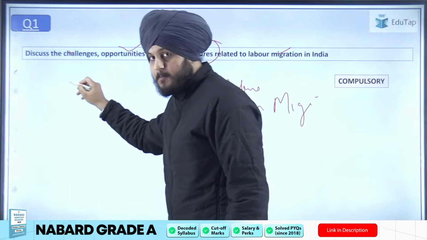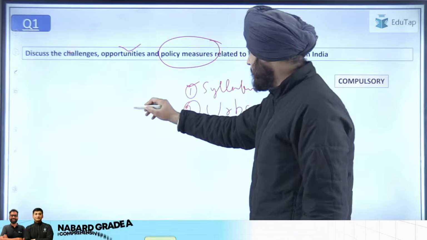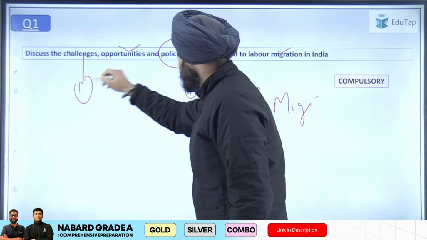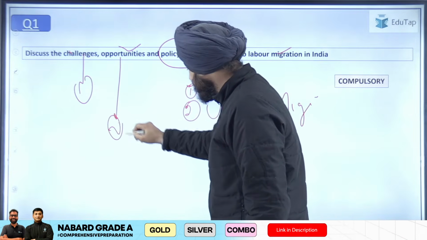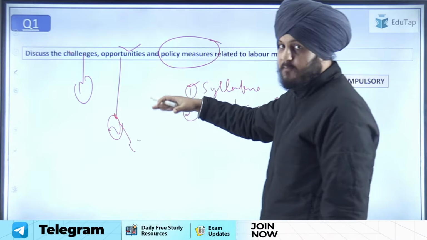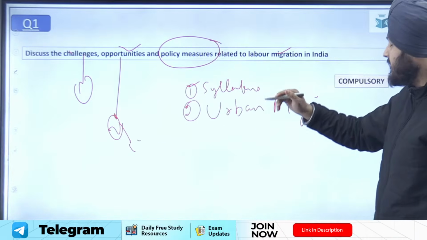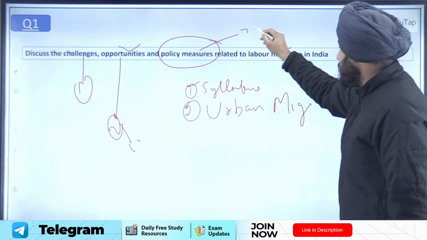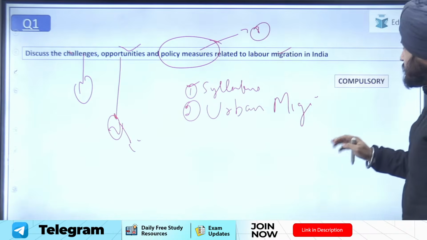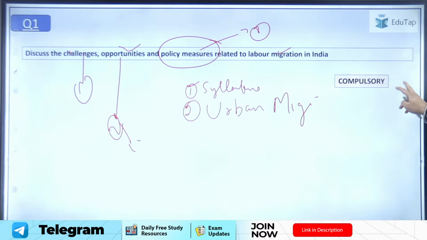You have to divide the body into 3 parts. Body part 1 for the challenges, body part 2 the opportunities that it provides for the labor when they are migrating from one area to another area. Then the third is the recent policy measures that have been taken by the government. So this was the first type of question that was asked.